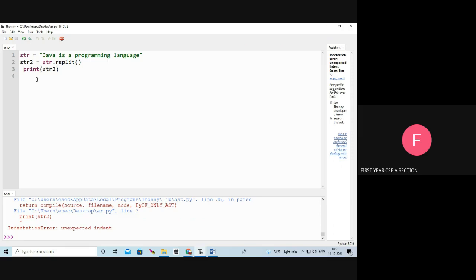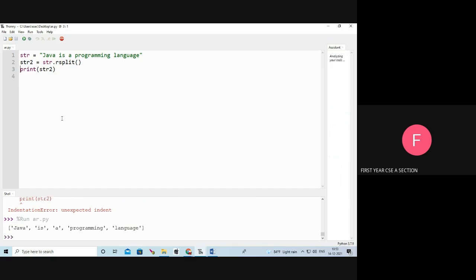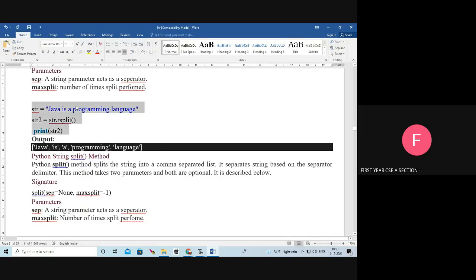See, I gave one space here in the print third line, so it shows the error message, indentation error, unexpected indent. So we print that line in the first position. Next I am going to run the program. What is rsplit?